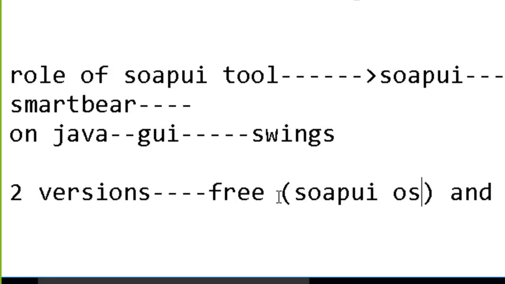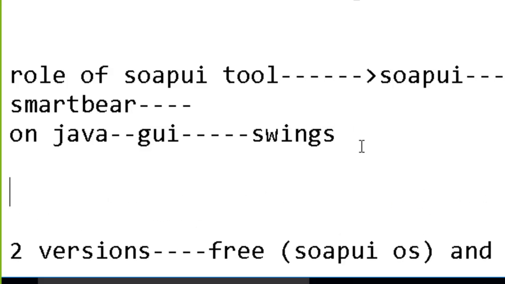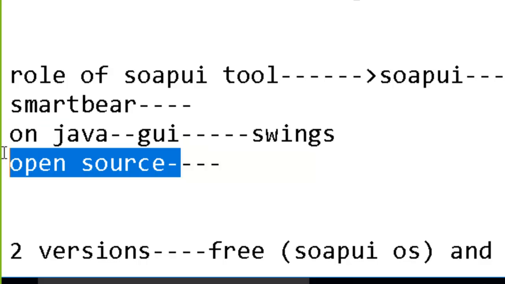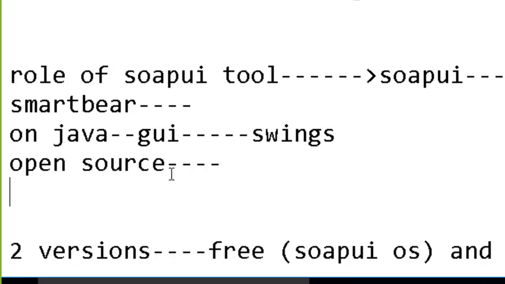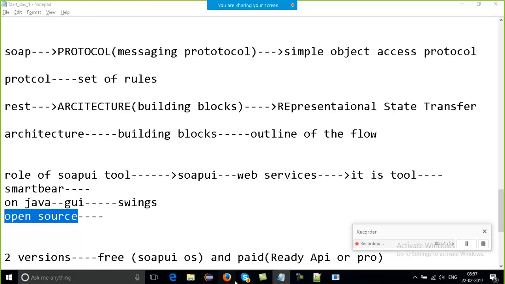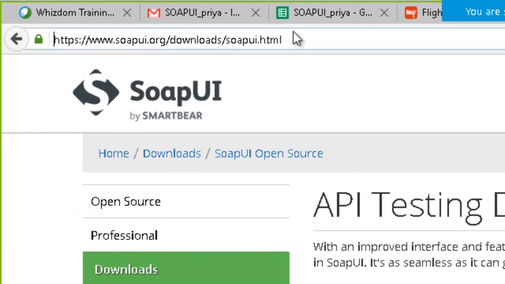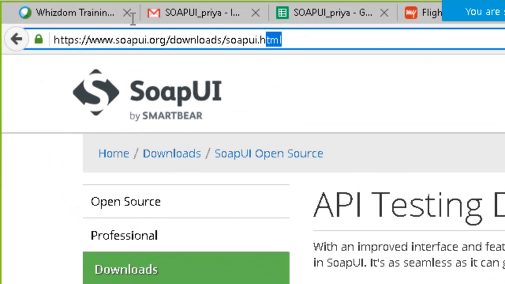And one more thing: it's open source, which is a very important thing. SoapUI is open source and available in the market. Open source means everybody is invited to join the SoapUI community. You can make the tool better. You can learn in more detail what the SoapUI free version, the SoapUI paid version, and open source mean. Just go to this website. I'll share all the links I am working with today.